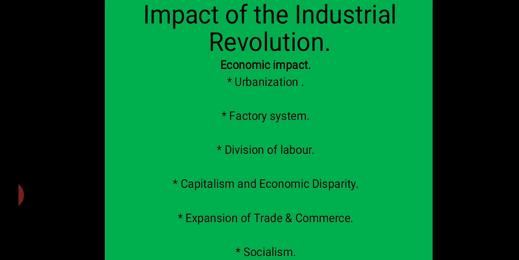Then, capitalism and economic disparity. The Industrial Revolution led to the concentration of wealth in the hands of the capitalists, a few rich people who owned the means of production, whereas the vast majority of workers were employed by the capitalists in their factories and worked under them for wages. The workers were exploited by the capitalists and lived in poverty and misery. There was a big gap between the haves and have-nots, or capitalists and workers.